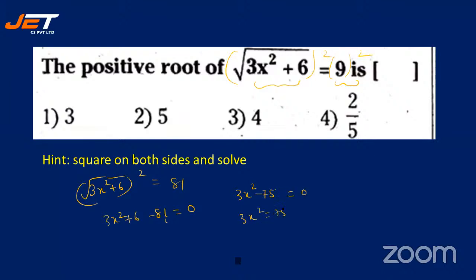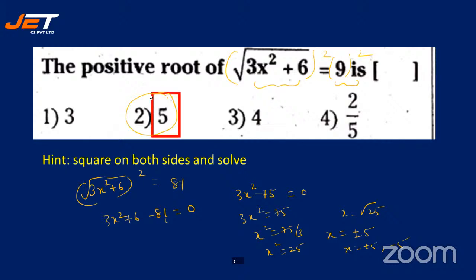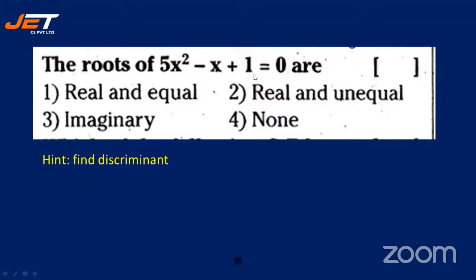3x square is equal to 75. X square is equal to 75 by 3, which is 25. So x should be equal to plus or minus 5. That is, it should be root of 25. So your x can be either plus 5 or minus 5. Here they've given only plus 5. So you should have clicked option 2. All right, let's see how many have given me the correct answer. Yes, almost many have given me the right answer. Yes, perfect. See the next question.